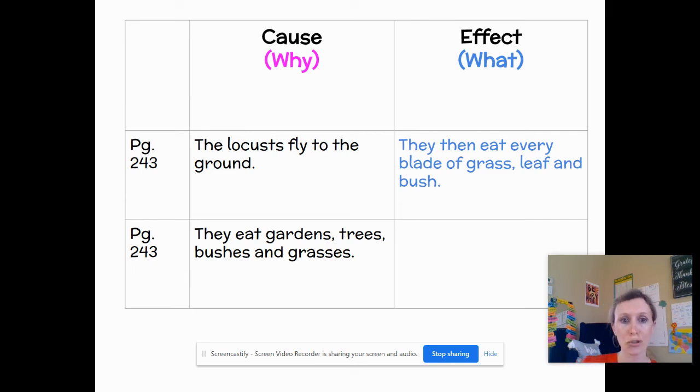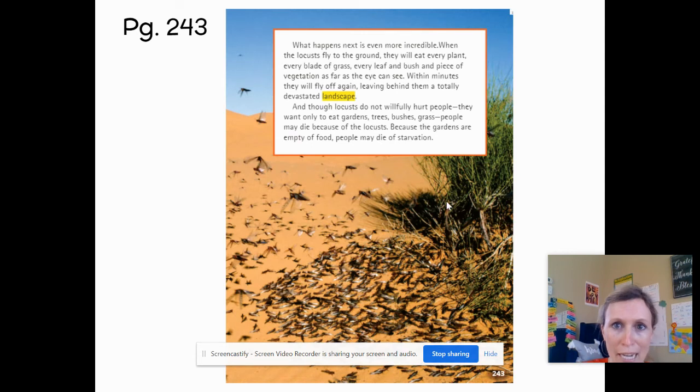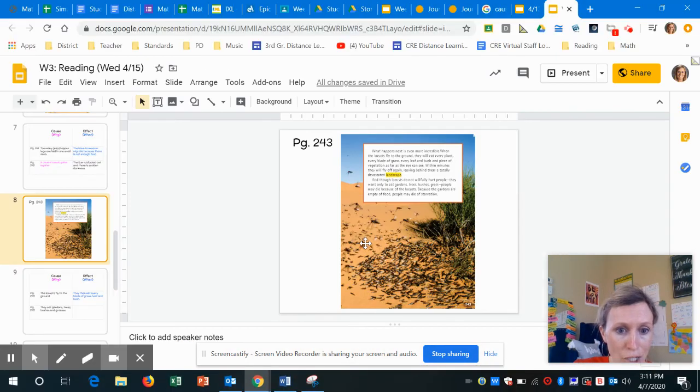Why? They eat gardens, trees, bushes, and grasses. Well, what happens because of that? We kind of already read it. They said vegetation as far as they can see, within minutes they will fly off again, leaving behind them a totally devastated landscape. And though locusts do not willfully hurt people, they want only to eat gardens, trees, bushes, grass. People may die because of the locusts. Because the gardens are empty of food, people may die of starvation.